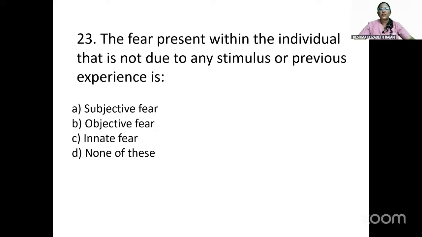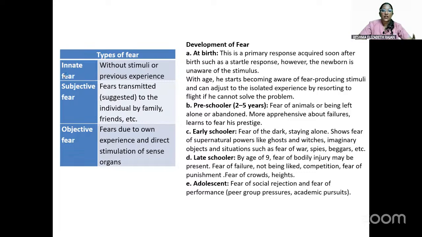The next question is: the fear present within the individual that is not due to any stimulus or previous experience is. The options are subjective fear, objective fear, innate fear, none of this. So the fear that is present not due to any stimulus or previous experience is actually innate fear. So the types of fear are innate fear, that is without stimuli or previous experience; subjective fear, which is transmitted to the individual by the family or friends; objective fear, due to one's own experience and direct stimulation of sense organs.